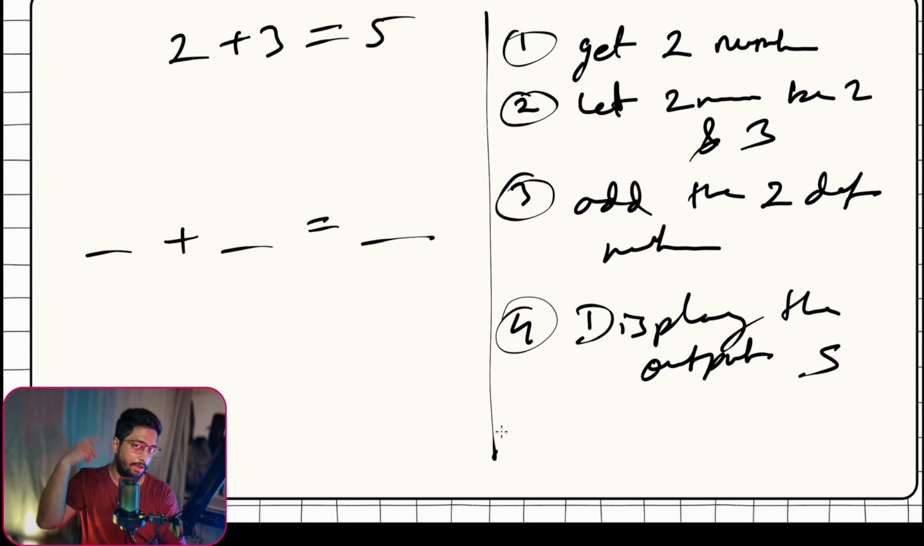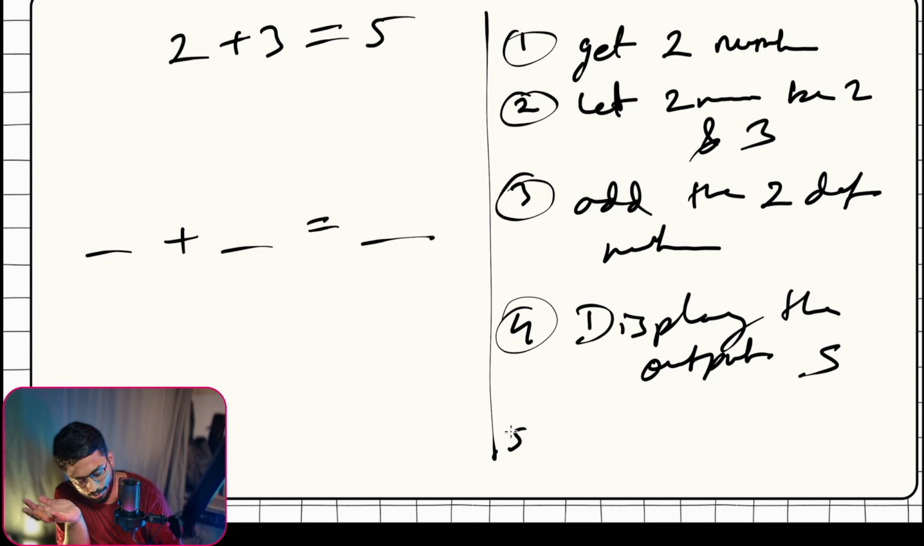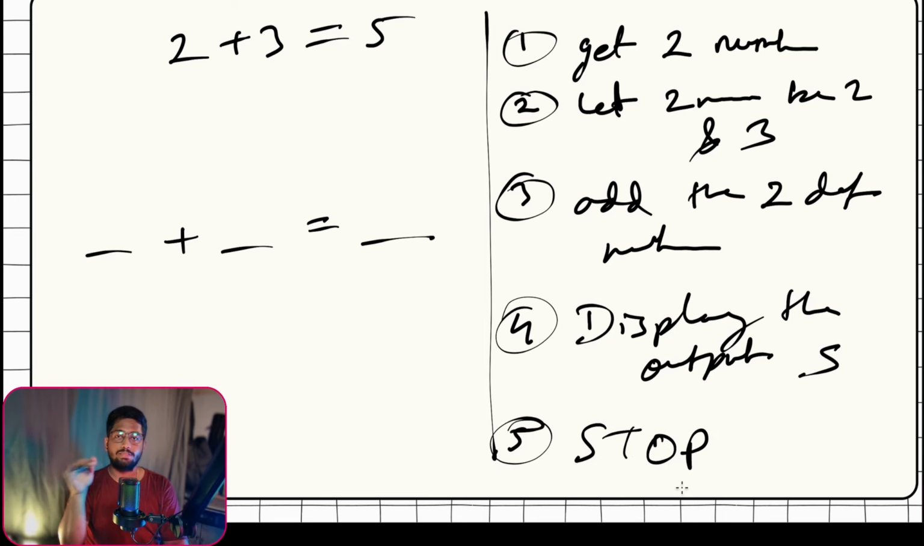The steps which we had thought in our mind are completed and we have got the output. So we tell our mind to stop. That's it. Nothing else. That's the thing. You can say it is an algorithm.